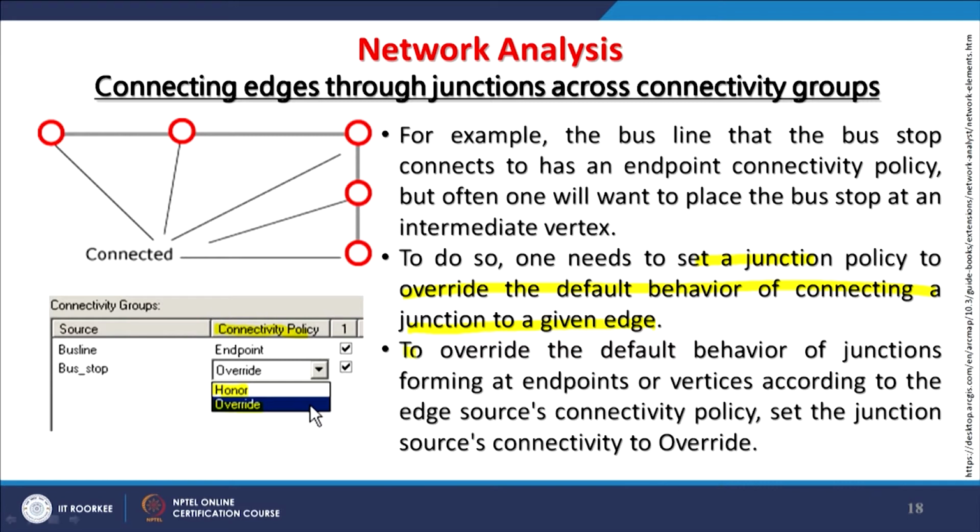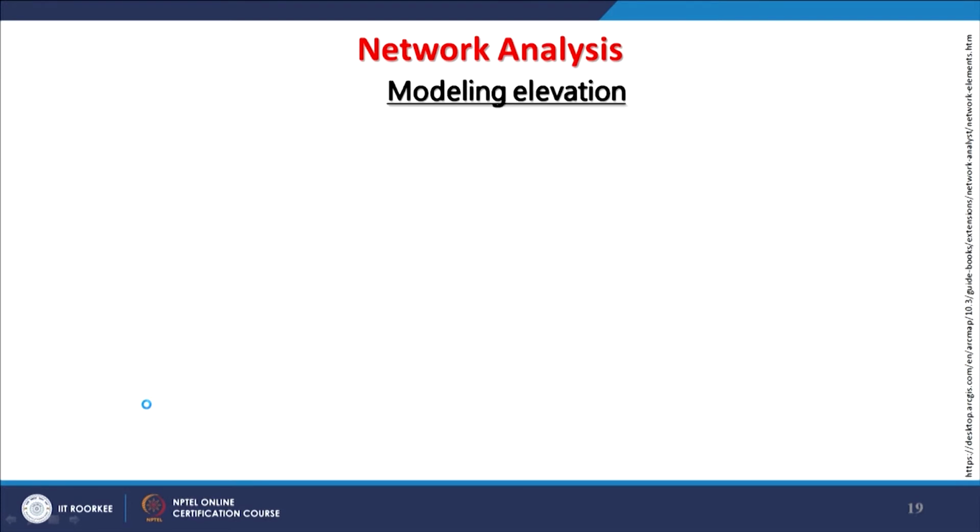So, to override the default behavior of junctions forming at endpoints or vertices according to the edge resource's connectivity policy, set the junction resource policy to override, and this is what is being done here, depending on our requirements.